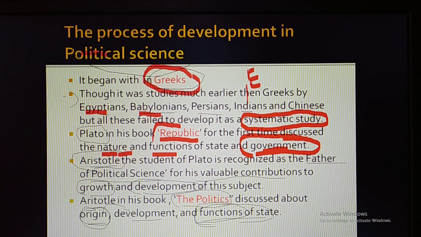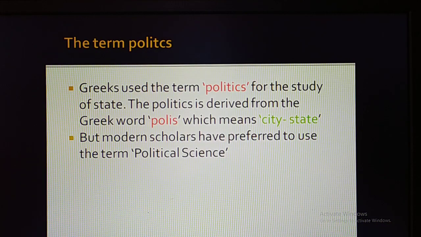Because of his valuable contribution to the development of political science, he has been referred to as the father of political science. Next, move on. The Greeks used the term politics for the study of the state. Now we call this subject political science.